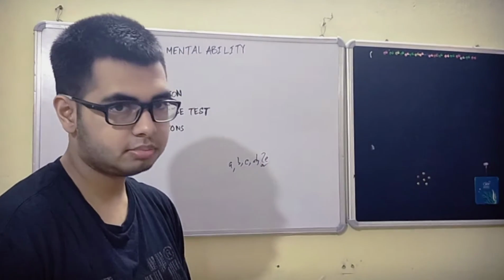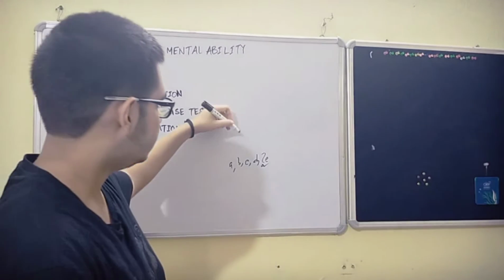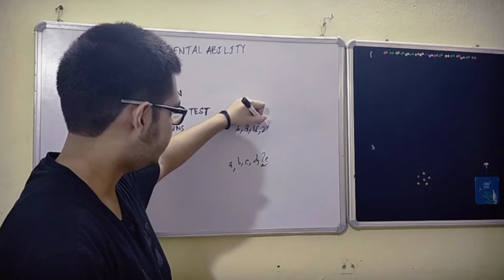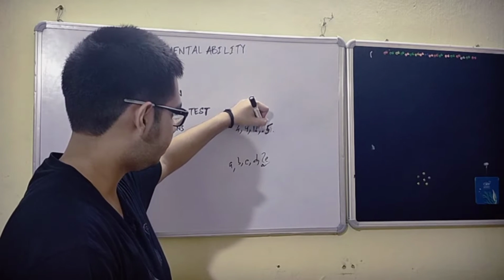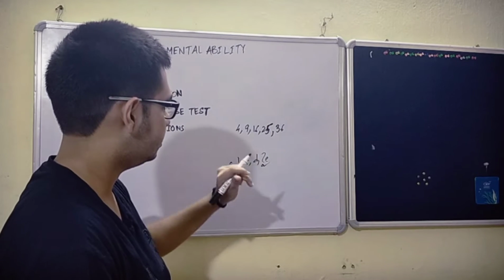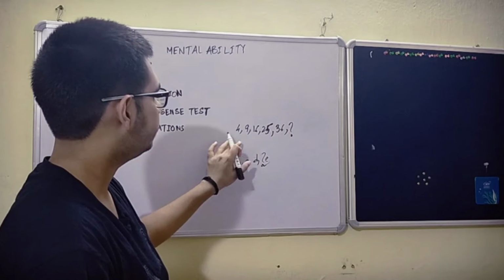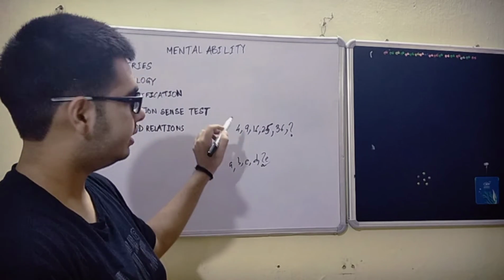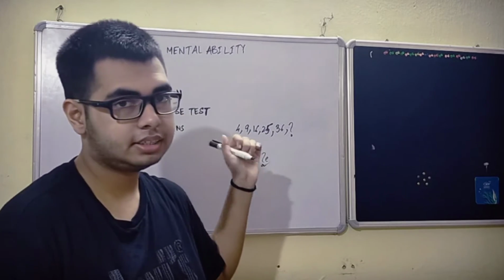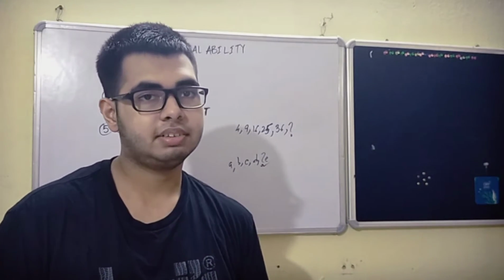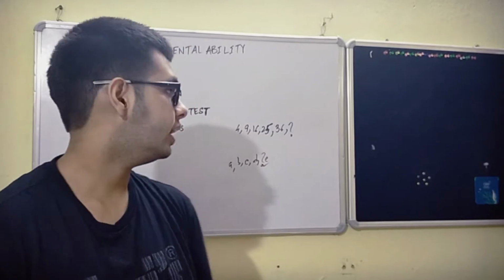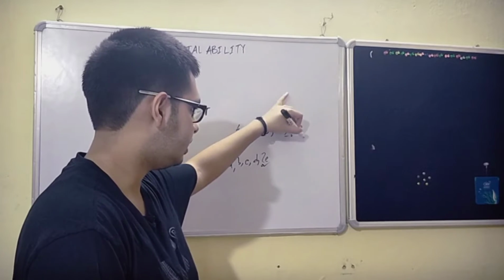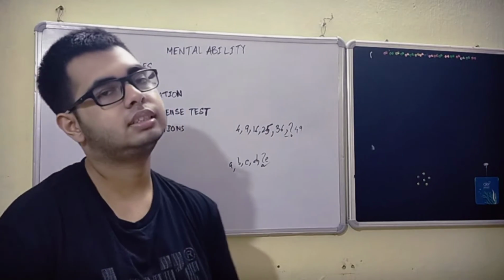Also it can be given in terms of numbers, like there is 4, 9, 16, 25, and then 36, and what will be the next number. This is simply the sequence of the squares. So 4 is 2 square, 9 is 3 square, 16 is 4 square, 25 is 5 square, 36 is 6 square, and the next term in this sequence will be 7 square, which is 49. So this can be asked in series.